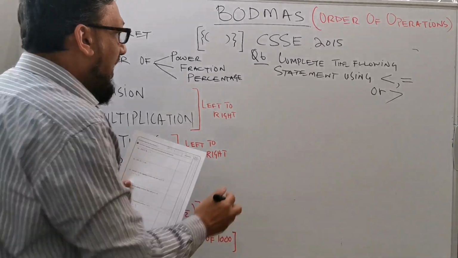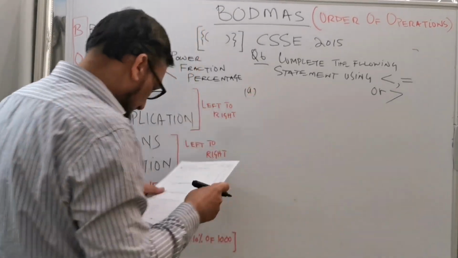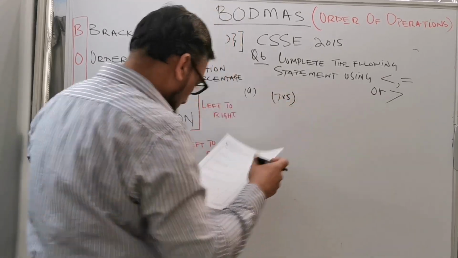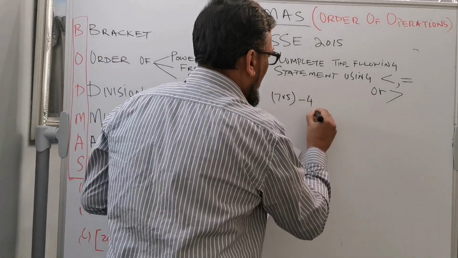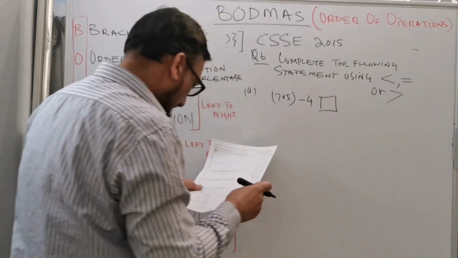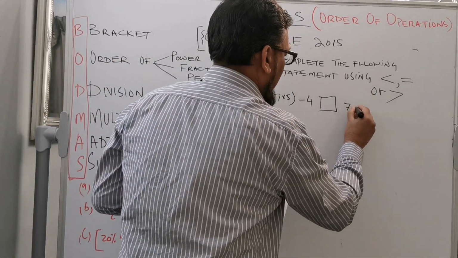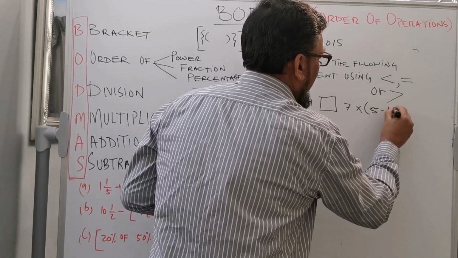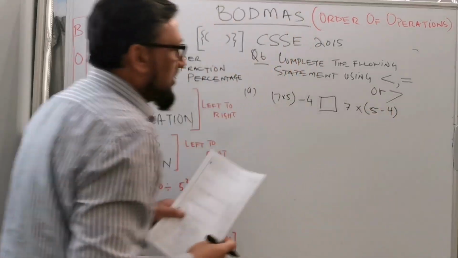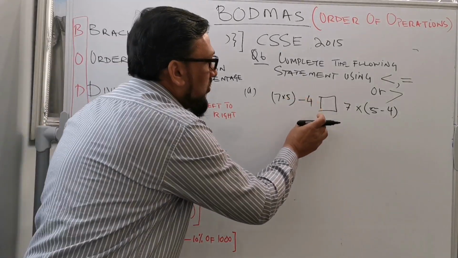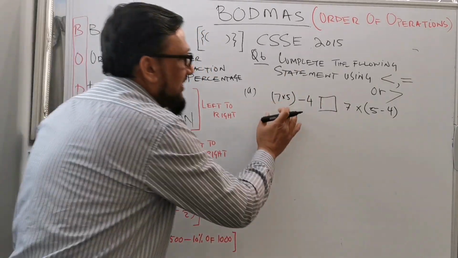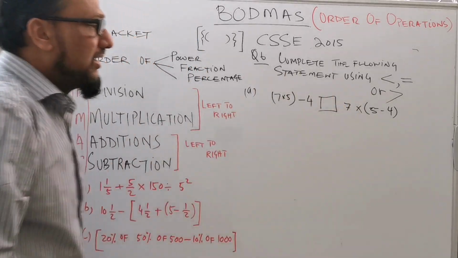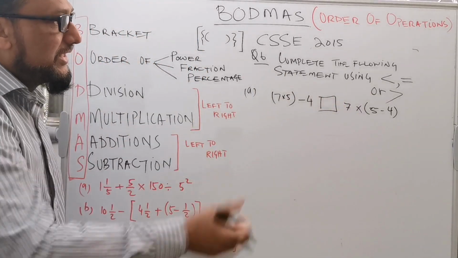Question A says 7 times bracket 5 minus 4, and then a box, and 7 times 5 minus 4. We need to find out whether these statements are equal to each other, greater than, or less than.